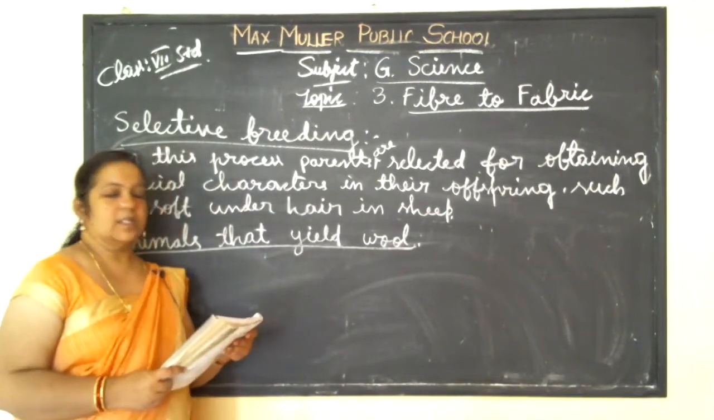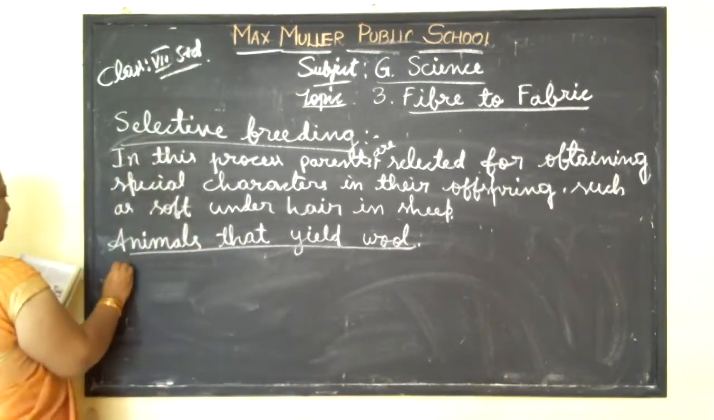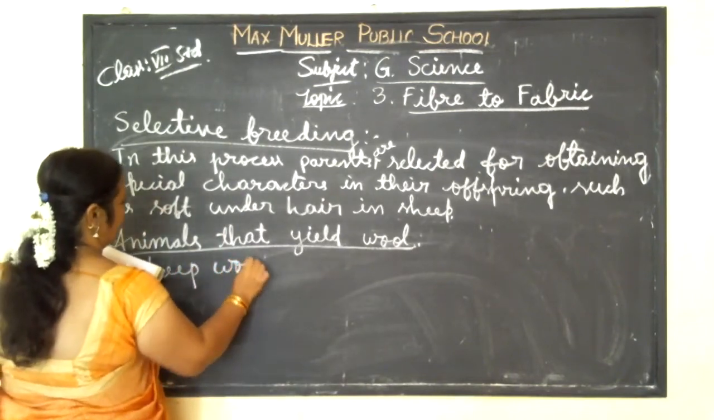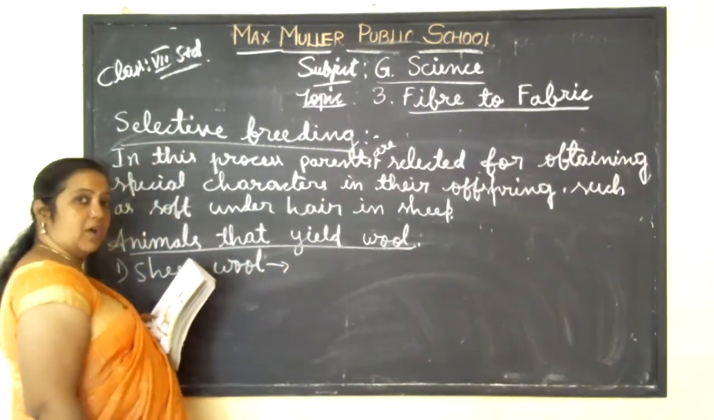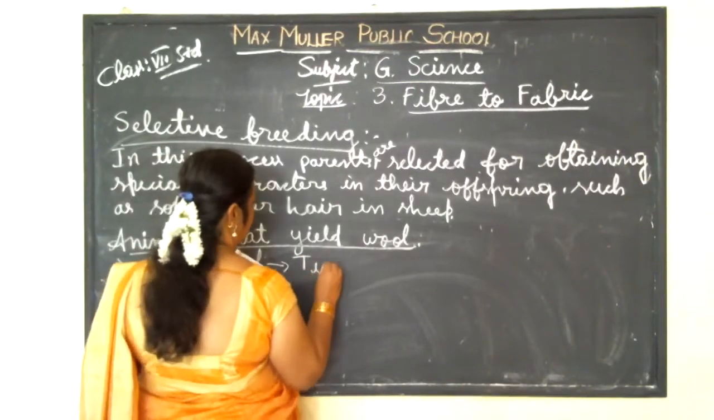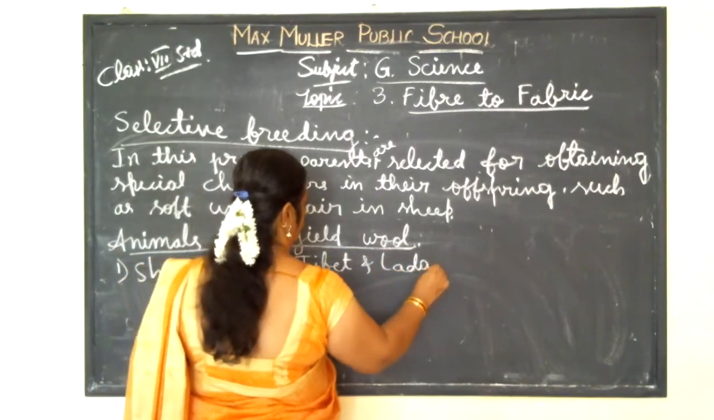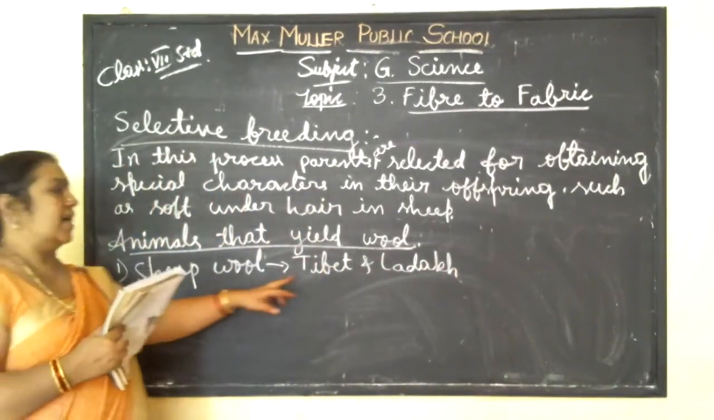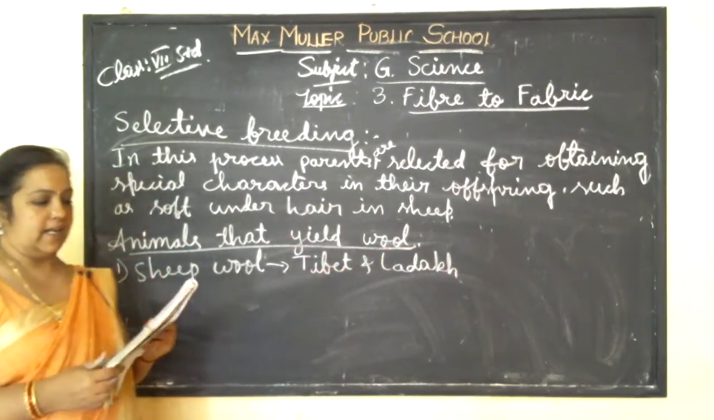The first type is the sheep wool, which is common. From sheep we are getting the major quantity of the wool, which we see in Tibet and Ladakh. So sheep wool can be seen in much quantity in Tibet and Ladakh.